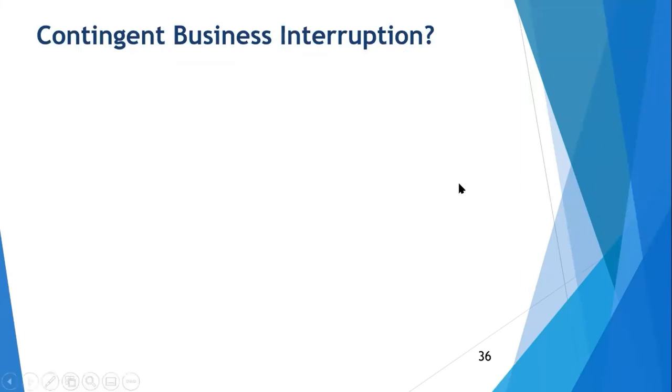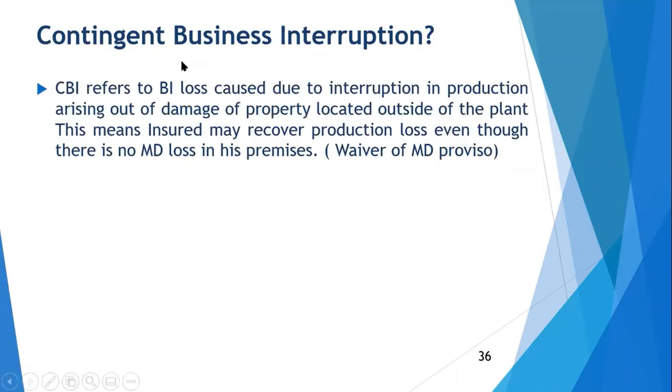And it has got three parts that I'll show you later on. First, you understand the same thing which I have explained in writing. It refers to your BI loss due to interruption arising out of damage of property located outside the plant premises. So the MD proviso is not followed. What the MD proviso says is that inside the plant, there should be a material damage loss. Here, if the property loss has taken place outside the plant premises, then again, business interruption can be paid.